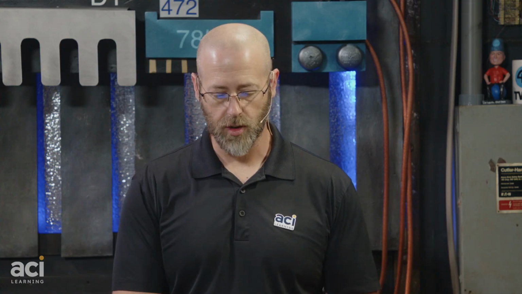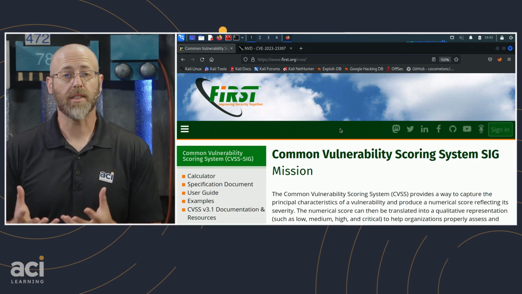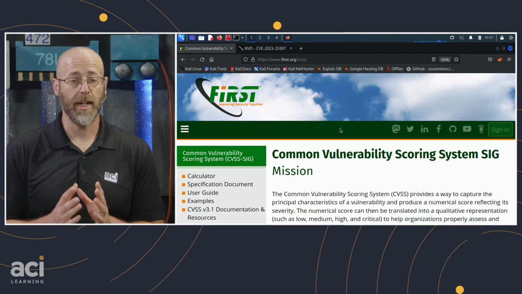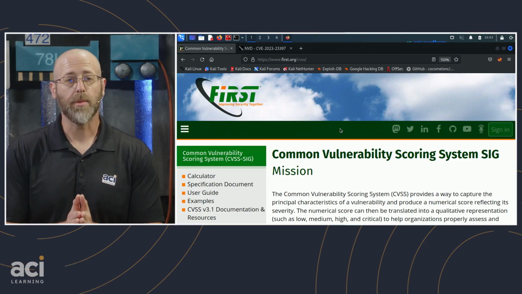Is this CVSS a website, an organization, or just the name of the system? This is the name of the system. If you go to first.org, which I have pulled up here, you can find all the necessary information down to the nth degree about CVSS. Anything you ever want to know about CVSS is going to be right here.